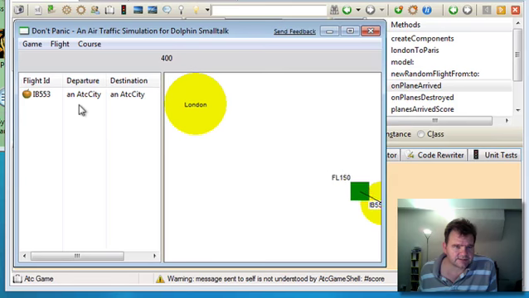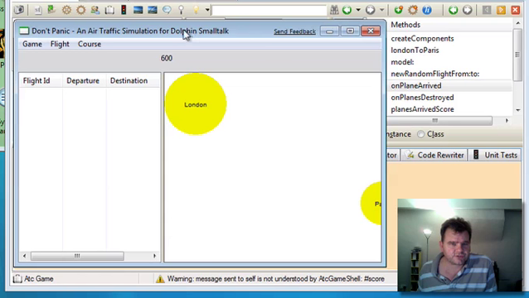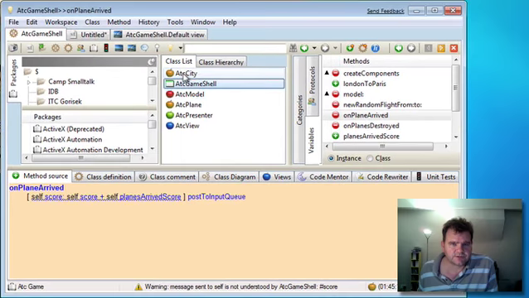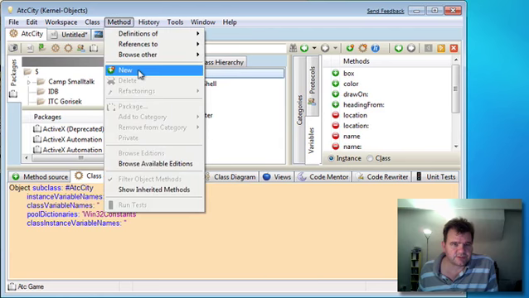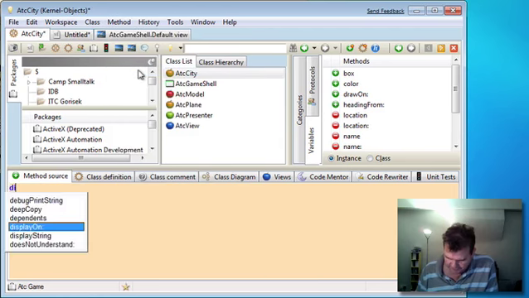Okay, so we need to just check that, and I know what's wrong here. What we need to do is implement display on inside the ATC City class. So inside ATC City, I think what we basically need to do is create a display on method.